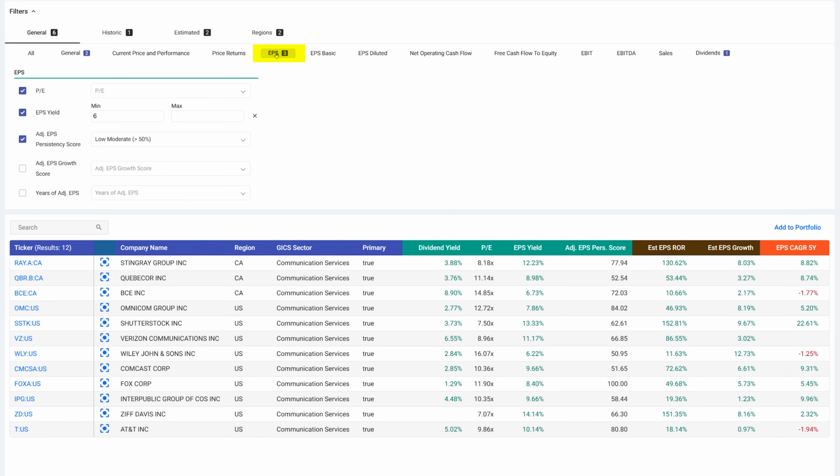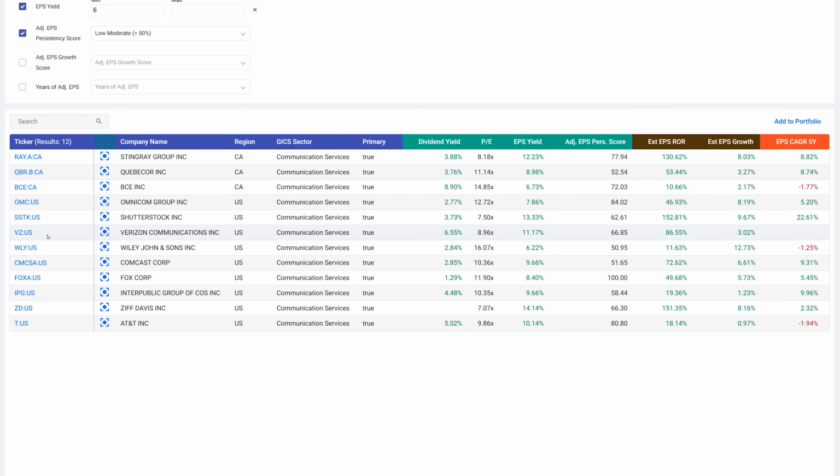Then as far as earnings, I want to look at earnings a little bit. I want an earnings yield of 6% or higher. I like 6.5% typically, but this lets me find companies that are already in value or close. I want to see what the PE ratio is when I get the screening done, when I look at all the different companies. Now, I also want an adjusted earnings per share persistency score above 50%. Now, by doing that and running the query up here with some of the other screening components, which I'll come back to in a moment, if I run the query, I get 12 companies.